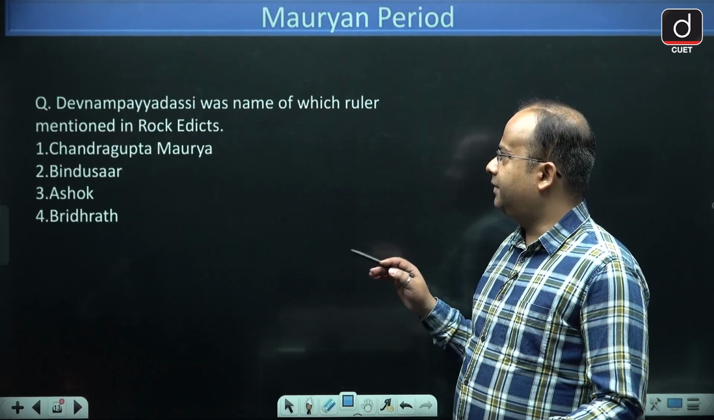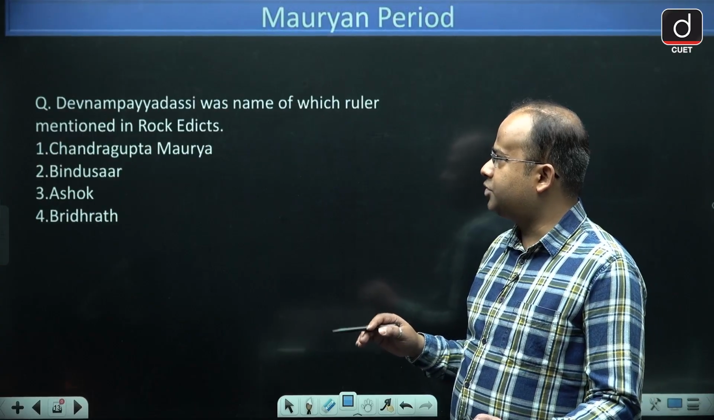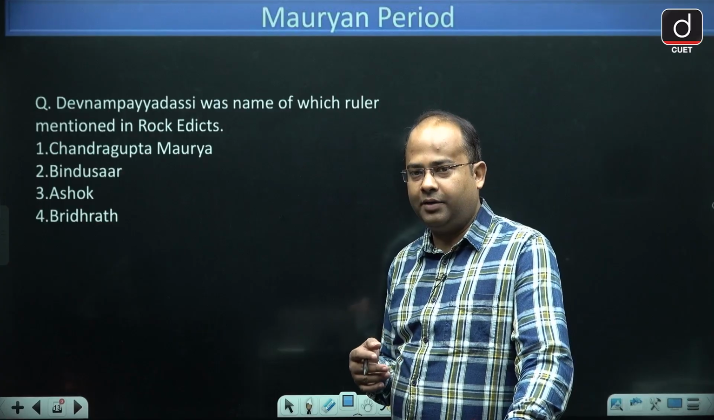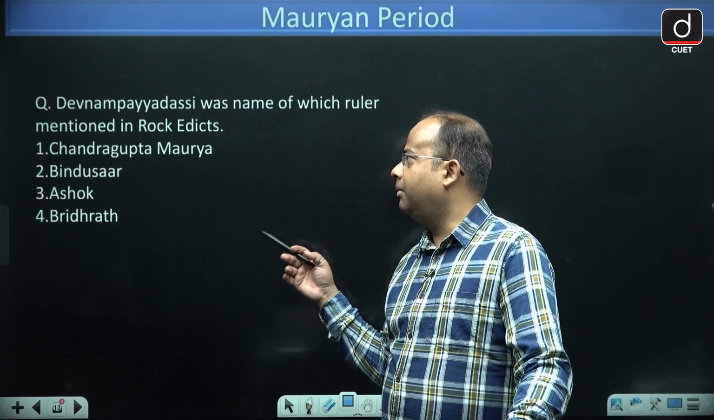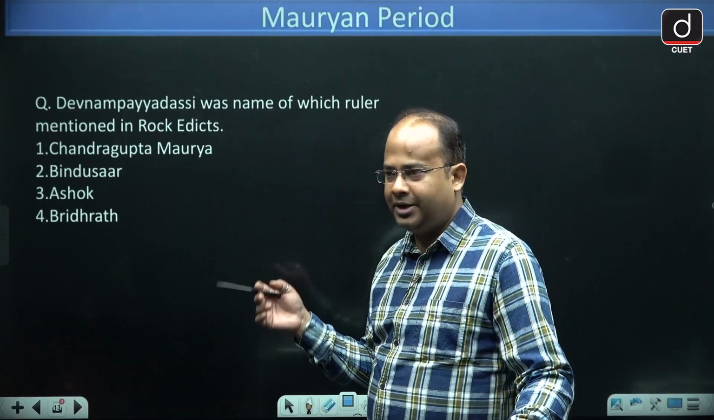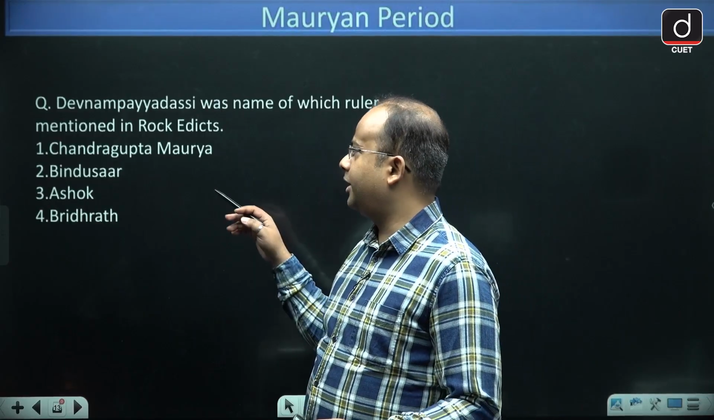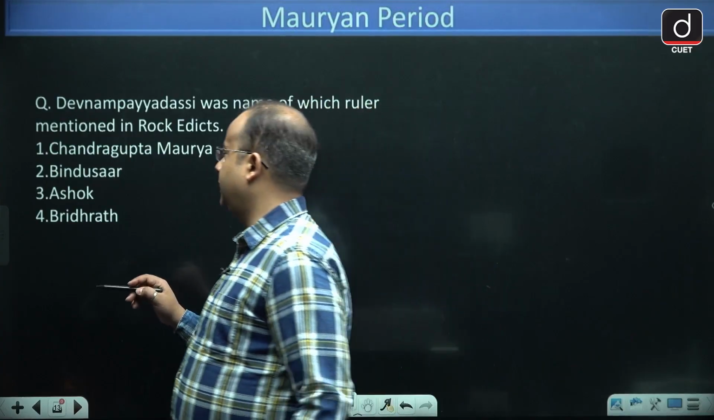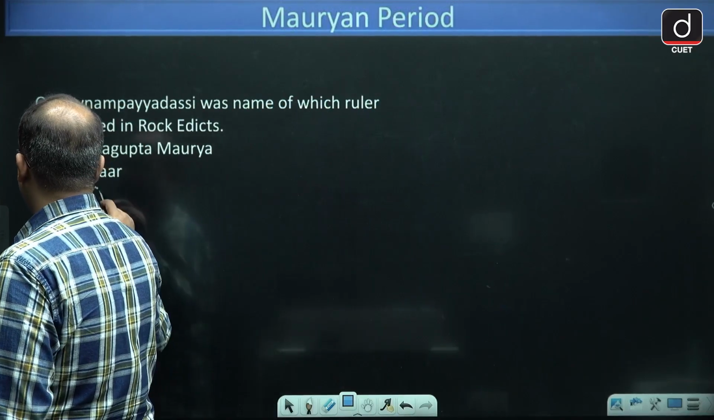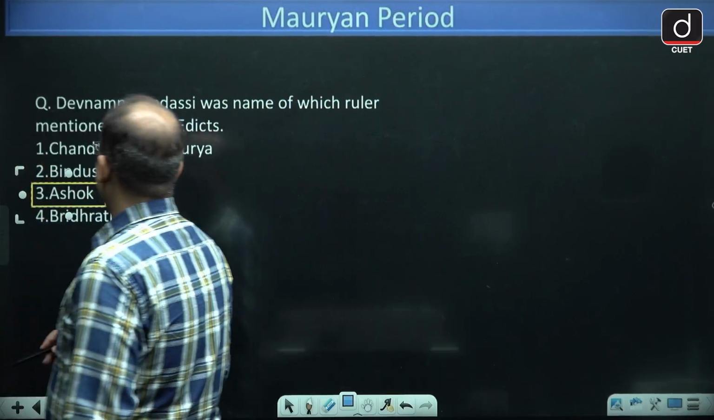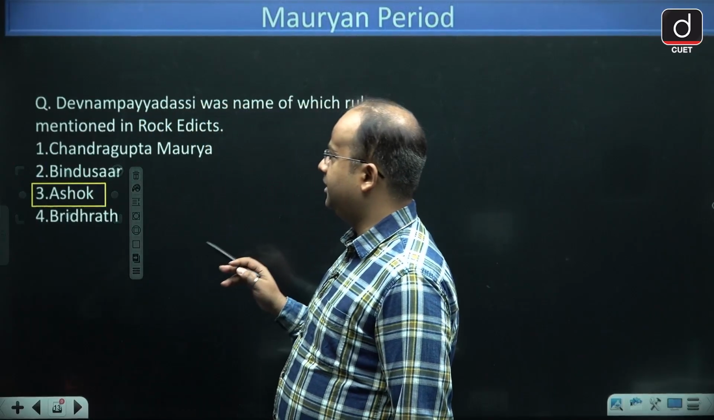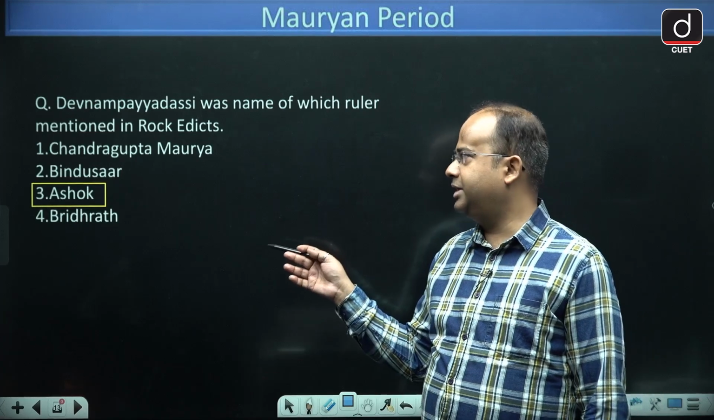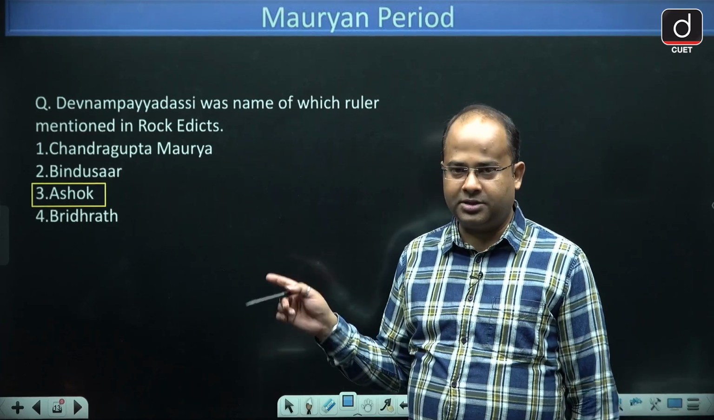Next we have: which ruler was mentioned in the rock edicts as the one meaning beloved of God? Chandragupta Maurya, Bindusar, Ashok or Brihadrath? That is the name of Ashok. Ashok was often referred to as beloved of God. The correct answer is option 3.